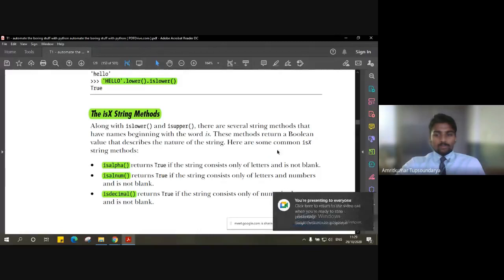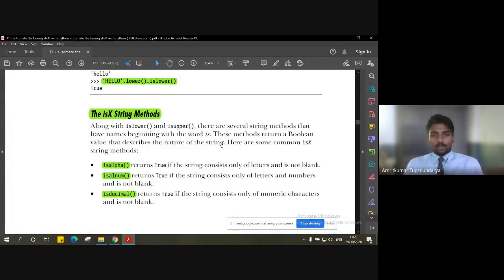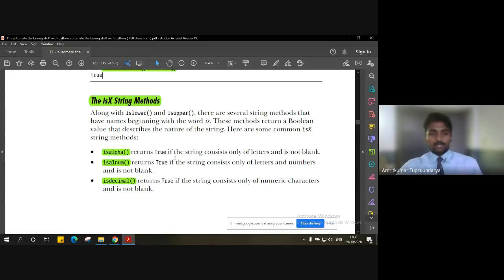Okay. So isx here, x means that x can be replaced with different types of methods, right? How we have islower and isupper, instead of those we can have different other methods that we have in the strings. There are many methods in the strings. There are many operations with the strings, and that is the only reason we have different methods which can be used to handle the strings, right? So just to give a few examples, as you can see here highlighted, that is isalpha.